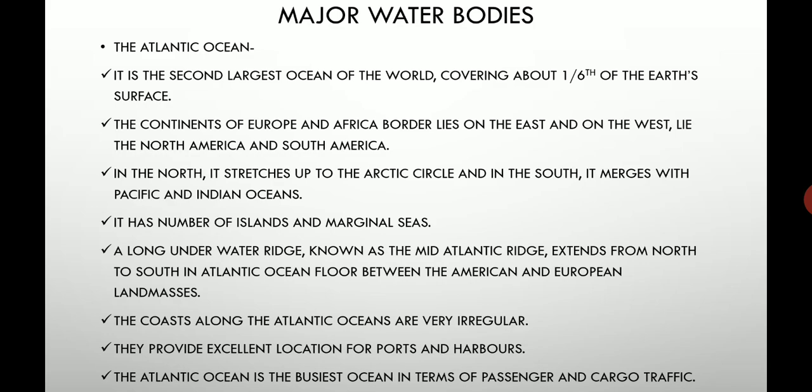The coasts along the Atlantic Ocean are very irregular, means they are not regular in nature. They provide excellent locations for ports and harbors, so there are many ports and harbors located on the Atlantic Ocean. The Atlantic Ocean is the busiest ocean in terms of passenger and cargo traffic. We can find many cargo ships and passenger ships on the Atlantic Ocean route.